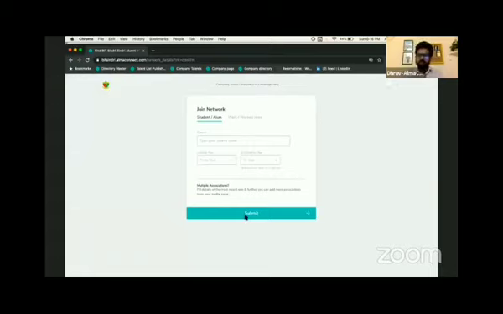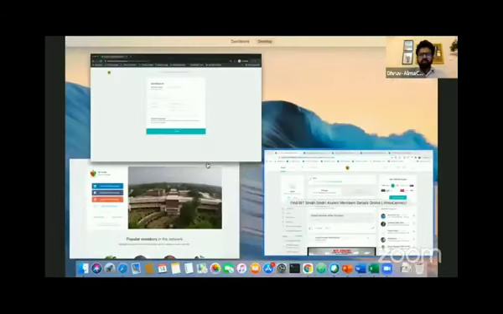When you connect with LinkedIn, your details are automatically picked up from LinkedIn, or if you connect with Google, then your Gmail ID and other things are picked up. And then the second page is just these three basic fields that you have to fill. You click on submit and you enter the platform. As soon as you enter the platform, you come to a page which looks like this.